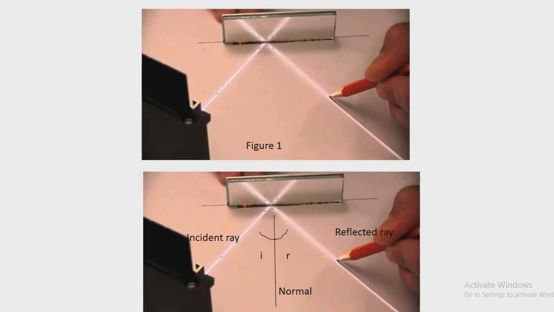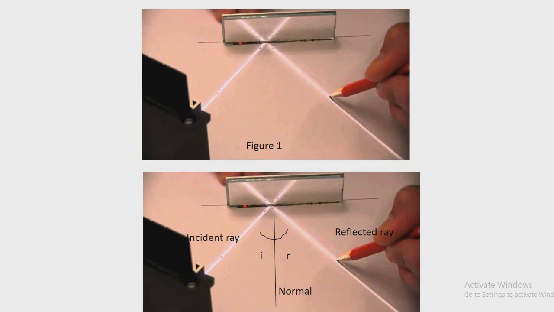Also, we can see in figure 2 that incident ray, normal and reflected ray are all in same plane. All are in the same plane. That's why we are able to draw them on a single page. Also, we can see that the incident ray and the reflected ray are on the opposite sides of the normal. So we understood all the three laws of reflection.